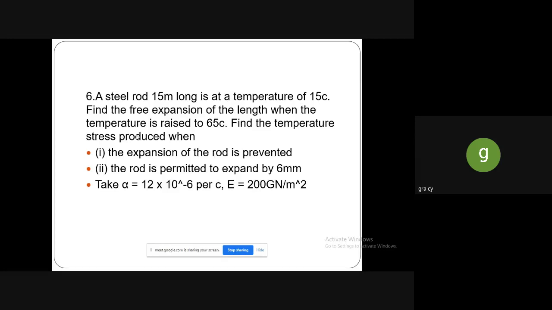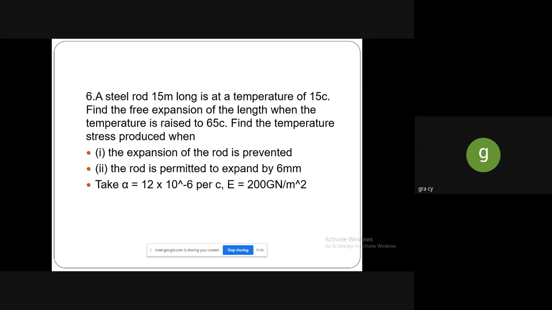Meter long is at a temperature of 15 Celsius. Find the free expansion of the length when the temperature is raised to 65 degrees Celsius. Find the temperature stress produced. So the first condition is the expansion of the rod is prevented, and the second condition is the rod is permitted to expand by 6 mm.